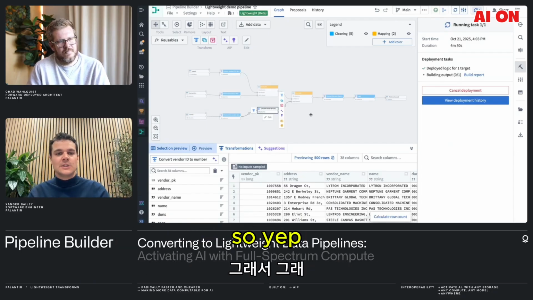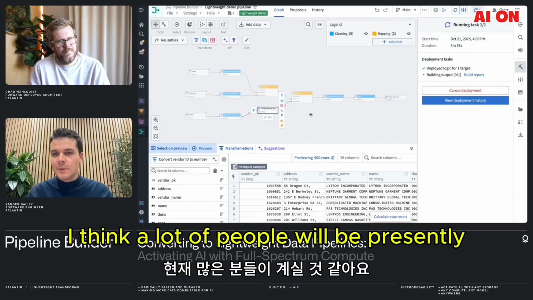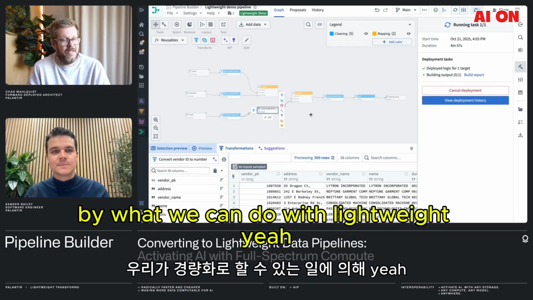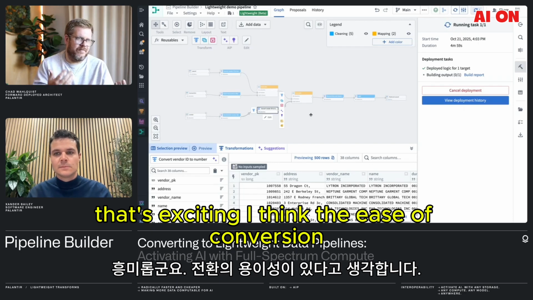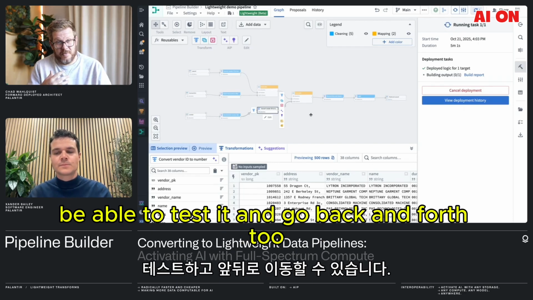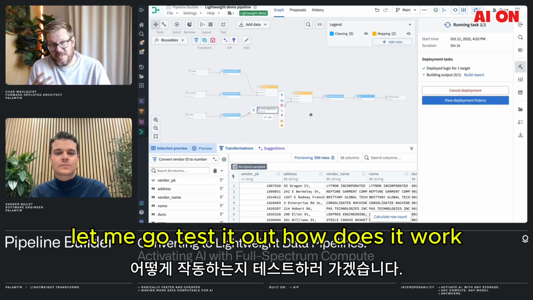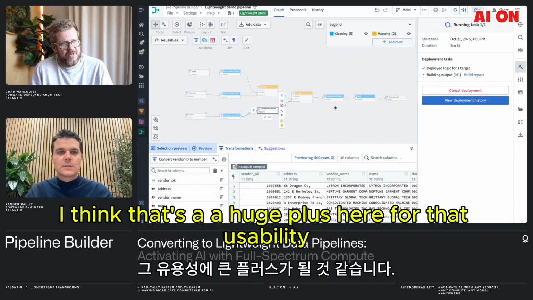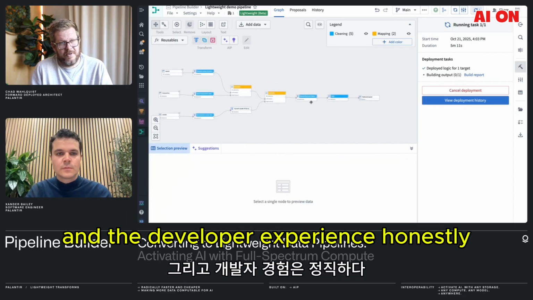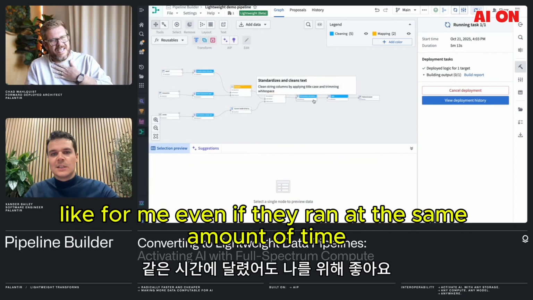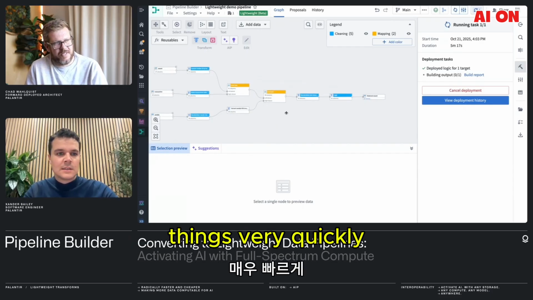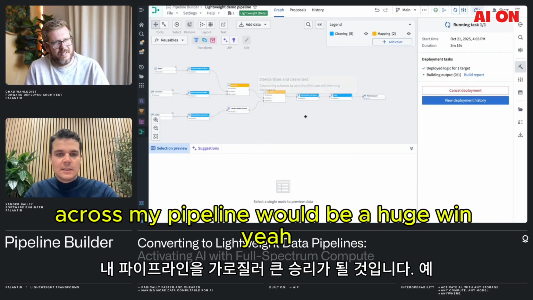Okay, so I think a lot of people will be pleasantly surprised by what we can do with lightweight. Yeah, no, that's exciting. I think the ease of conversion, being able to test it and go back and forth too. Well, let me go test it out. How does it work? Let me go back because it didn't do how I expected it. I think that's a huge plus here for the usability and the developer experience. Honestly, even if they ran at the same amount of time, being able to preview things very quickly across my pipeline would be a huge win.